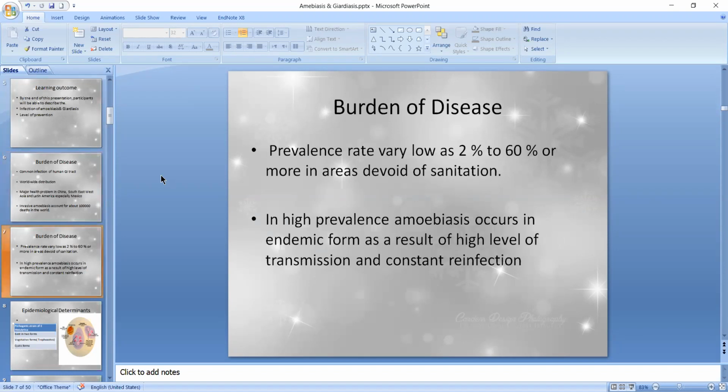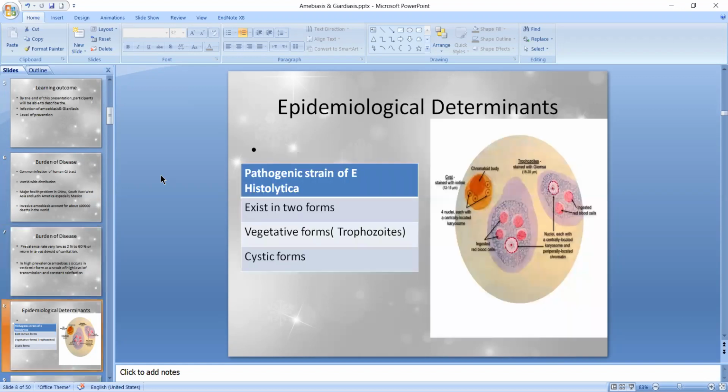Prevalence rate is as low as 2% to as high as 60% or more in areas devoid of sanitation. In high prevalence areas, amoebiasis occurs in endemic form as a result of a high level of transmission and constant reinfection. Now we discuss the epidemiological determinants, and there are 3 determinants: agent factor, host factor, and environment factor. First, we discuss the agent factor.